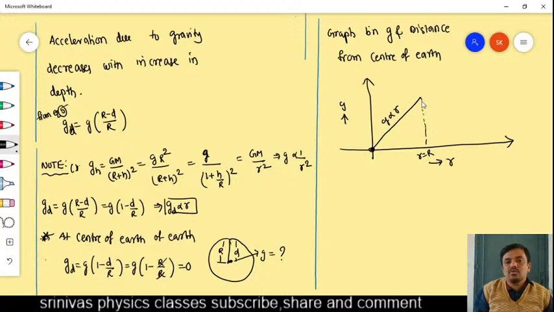And when you go to more height, acceleration due to gravity decreases.